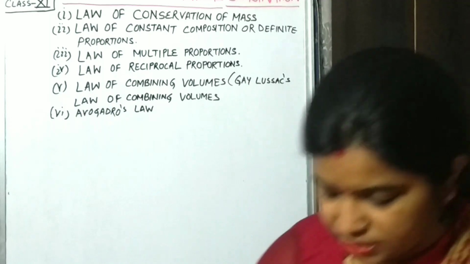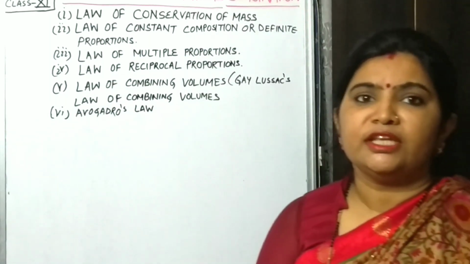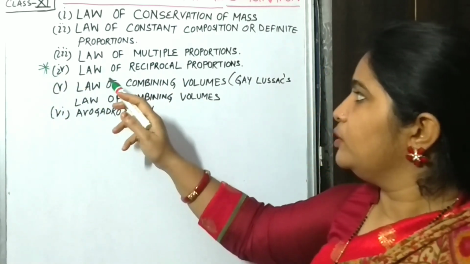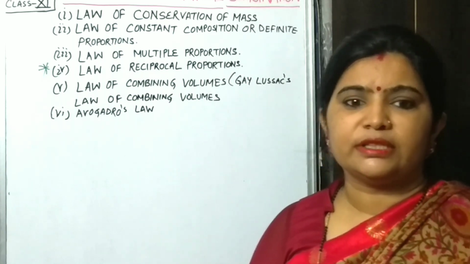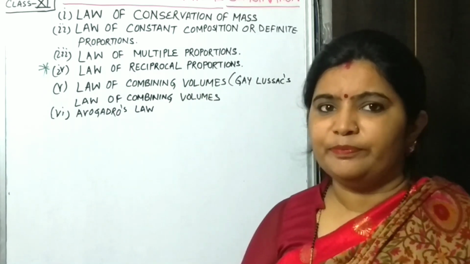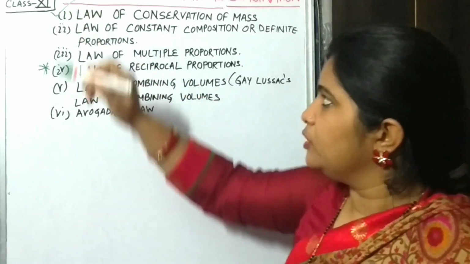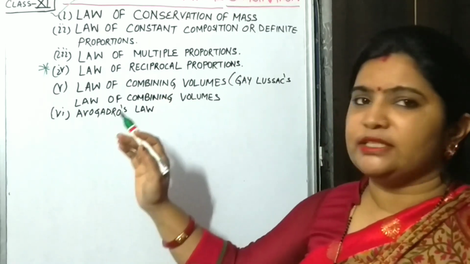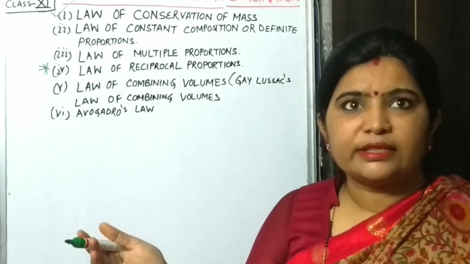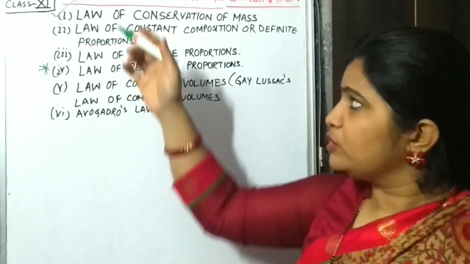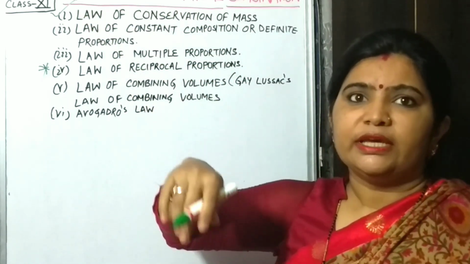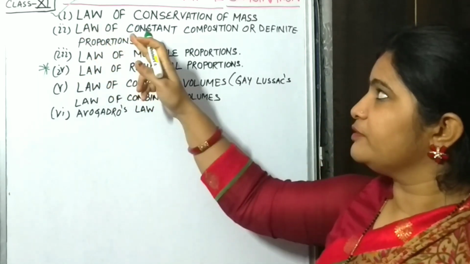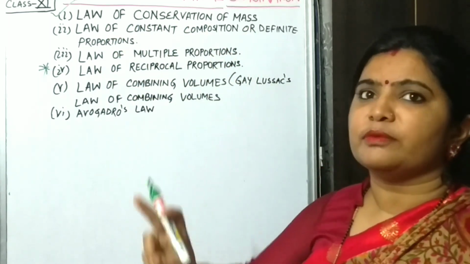But let me tell you that only 5 laws are there in your syllabus. The law of reciprocal proportion is not given in the NCERT book. First, today we will discuss the law of conservation of mass. These laws explain how elements combine together to form compounds. You have already studied this law in your previous classes, especially in class 9.